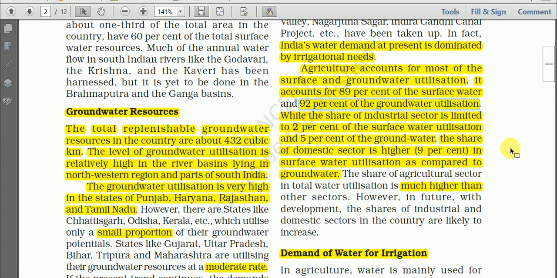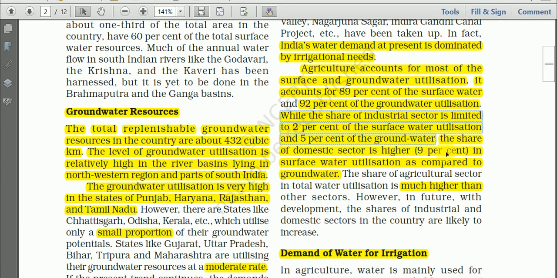Okay, agriculture uses 89% of the surface water resources and 92% of the groundwater resources, while the share of the industrial sector is limited to only 2% of the surface water utilization and 5% of the groundwater utilization.